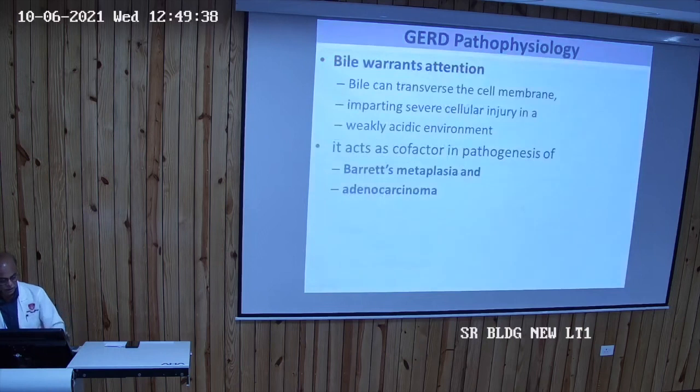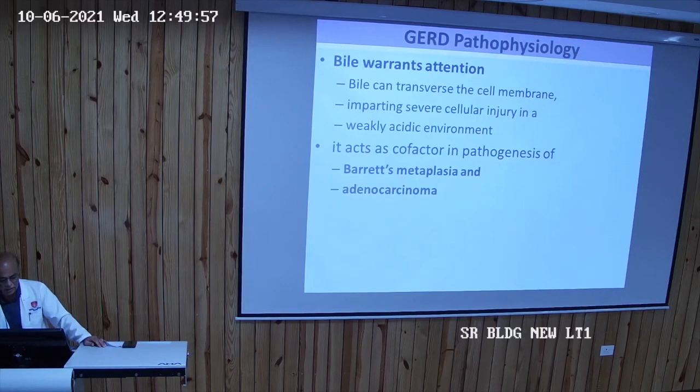So bile may be there. So bile is very dangerous. When fluid comes, he regurgitates out, he vomits a little, it comes into the mouth, he spits out this bile. So bile is a little problematic because it can traverse the cell membrane and impart severe cellular injury.